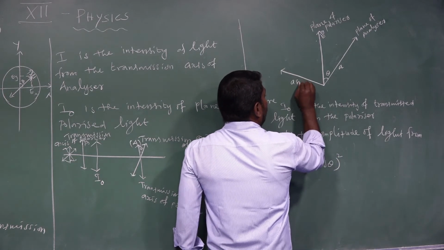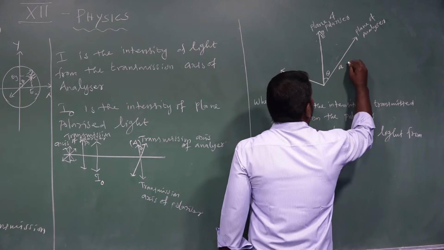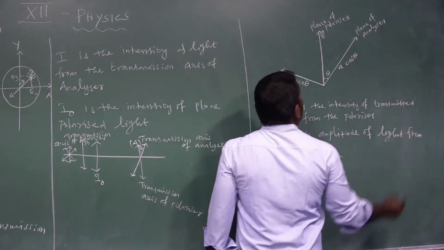One is A sin theta. Another one is A cos theta.